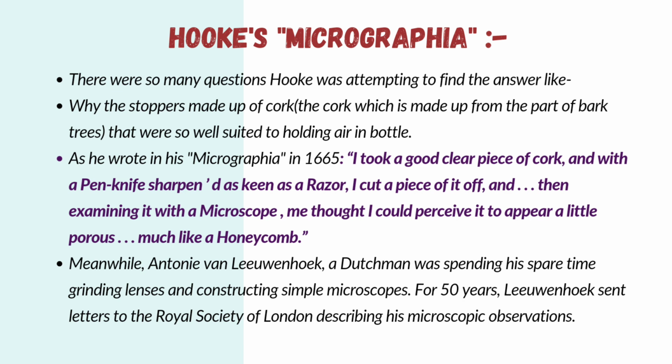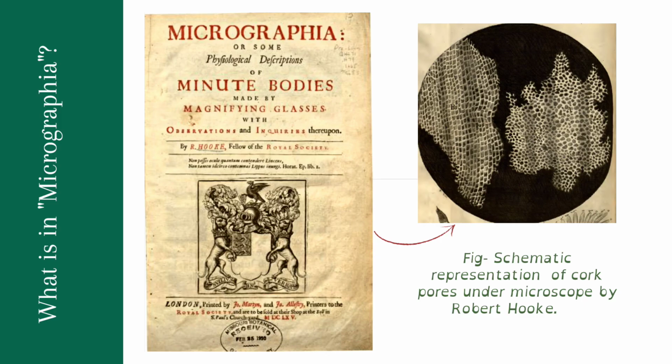Meanwhile, Antony van Leeuwenhoek, a Dutchman, was spending his spare time grinding lenses and constructing simpler microscopes. For 50 years, Leeuwenhoek sent letters to the Royal Society of London describing his microscopic observations. In his book Micrographia, Robert Hooke described the physiology of minute bodies, lenses, and many more.